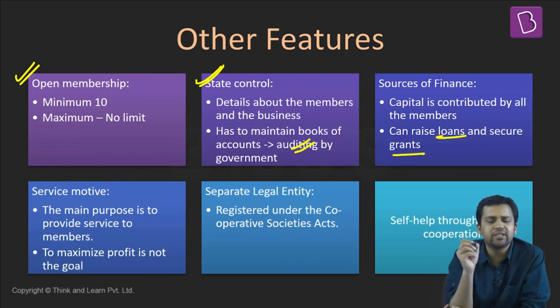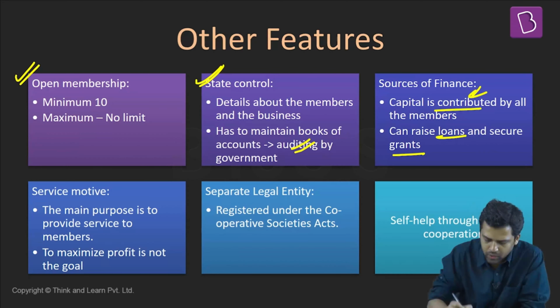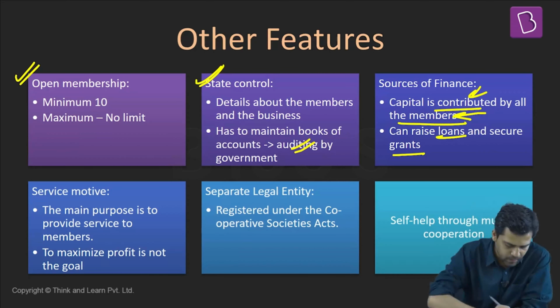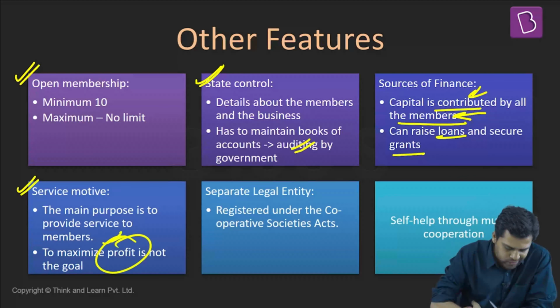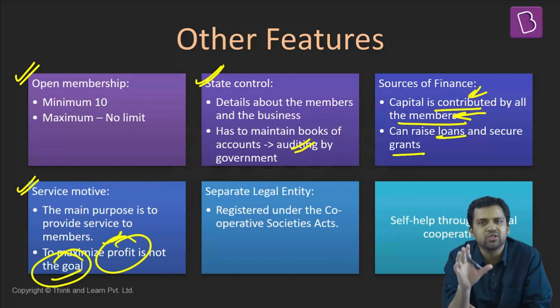They can raise loans. They can secure lands. Sometimes the state also contributes. Members contribute. The state can also contribute with finances. Service is the main motive of cooperatives. Mutual help and self-help are the main aims of cooperatives. Profit is not the ultimate goal. Providing service to its members and promoting their interest is the main aim here.